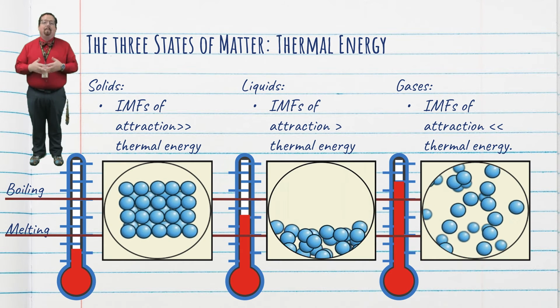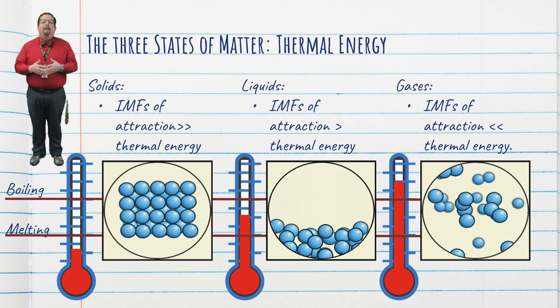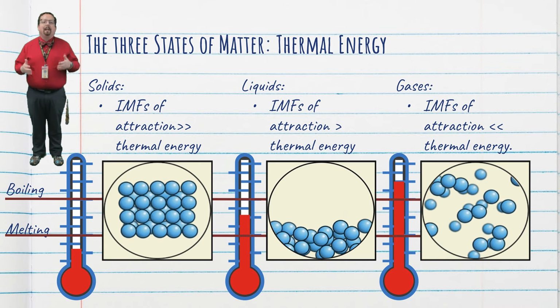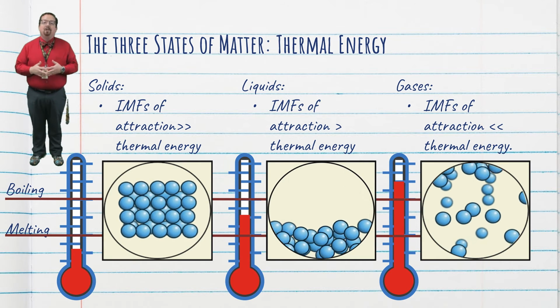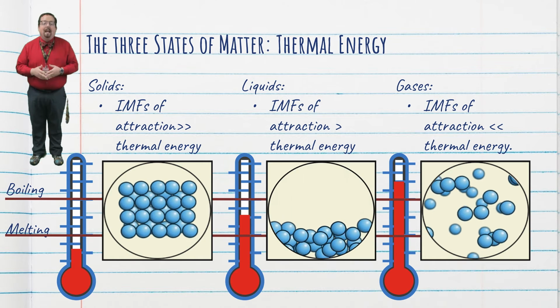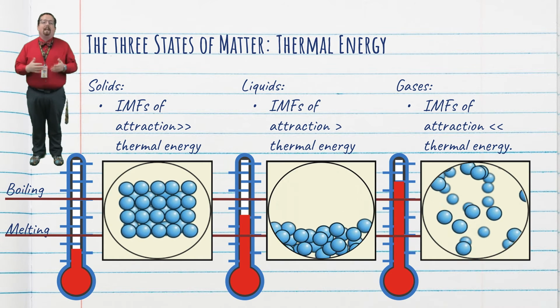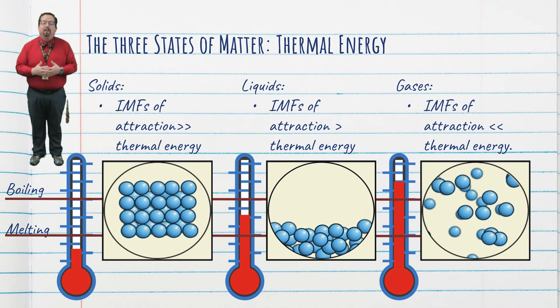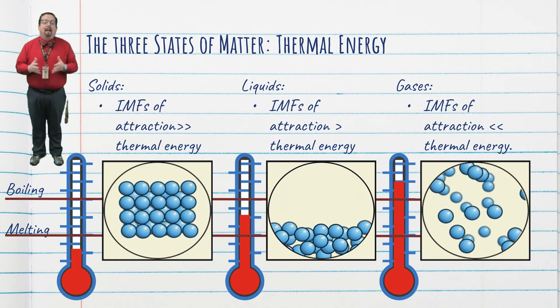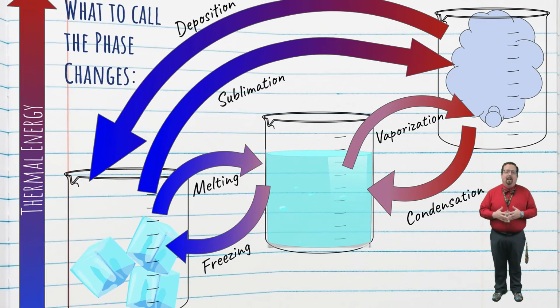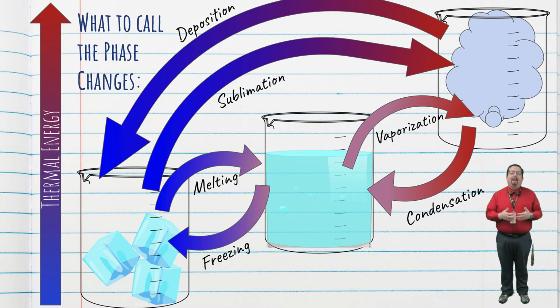Finally, as we heat up the liquid and it begins to boil, those particles gain so much thermal energy that the forces of attraction are minimal in comparison. In this case, the particles are moving so quickly they don't have time to get stuck together, they just bounce off each other. Now we have a gas. Going from a solid to a liquid to a gas covers two phase changes, melting and vaporization. There are 6 total phase changes, or state changes. You could call them phase changes or state changes either way.